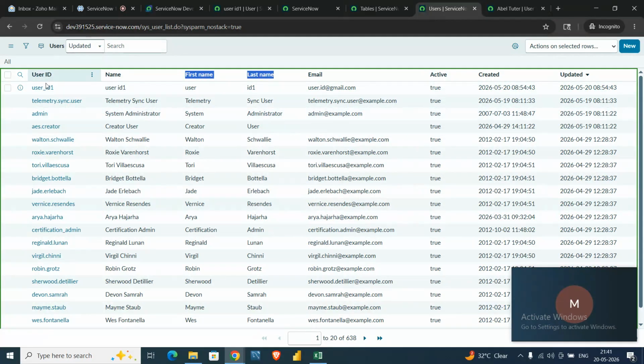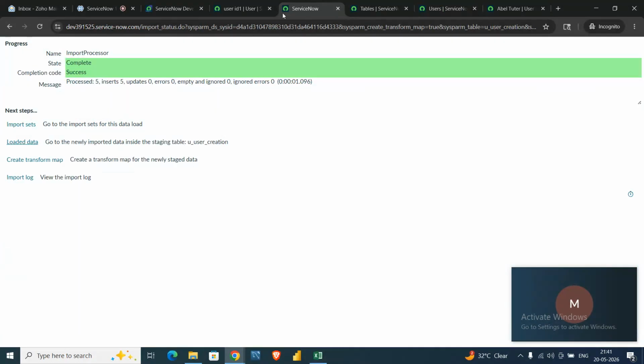User ID should be mapped to user ID, so that whatever user ID values are present in the Excel will come under this user ID. Similarly, whatever value is present in the first name will come under first name, and email. Okay, so these things should come up here. That's why I told you the names should be the same, so that it will auto map the things. So let's go to the import set and let's create a transform map.